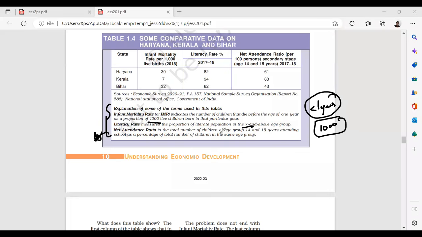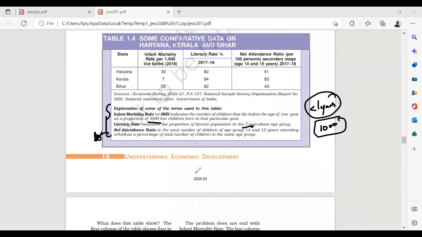Net attendance ratio is the total number of children of the age group 14 and 15 years attending school as a percentage of the total number of children in the same age group.